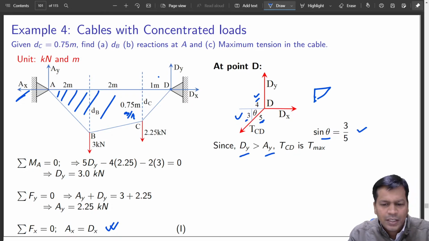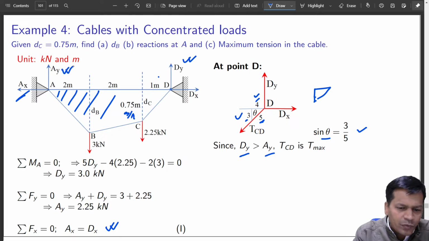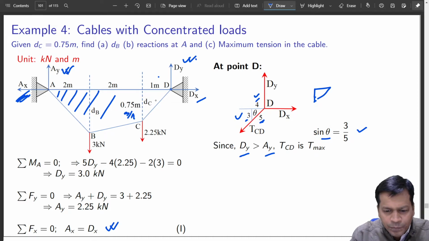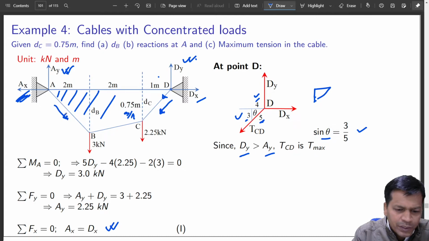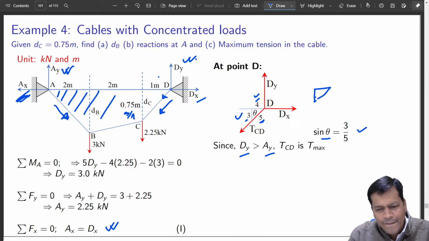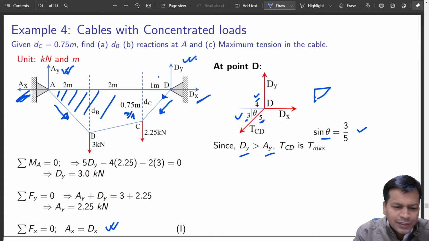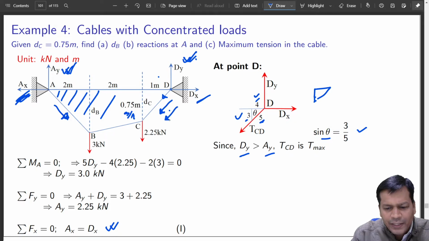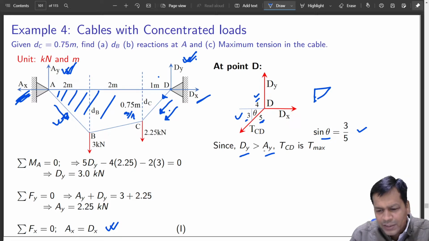Now you see dy is greater than ay, because dx is equal to ax, dy is greater than ay. That means this tensile load in this CD member should be greater than AB member, is it not? Because dx is equal to ax, but dy is greater than ay. So at least I know this will have more tensile load than this member. So at least this much is well established. So TCD is the maximum.